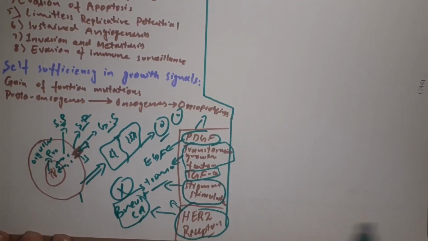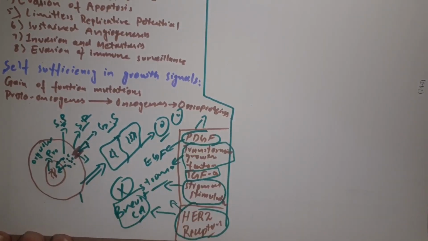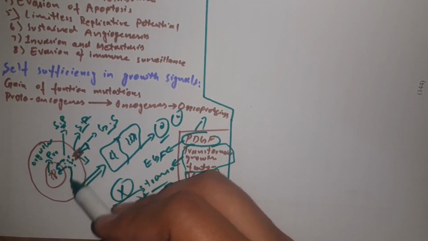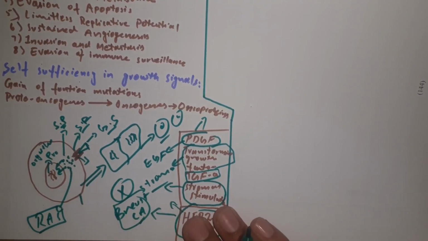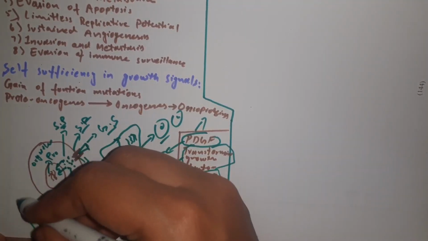The third way is increasing the signaling cascade or making it self-sufficient. For that we will be discussing the RAS pathway, which is commonly involved in signaling, and its mutation is common in different types of cancer. We will be discussing this RAS pathway in the next lecture.